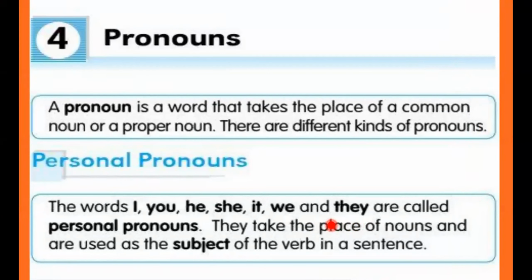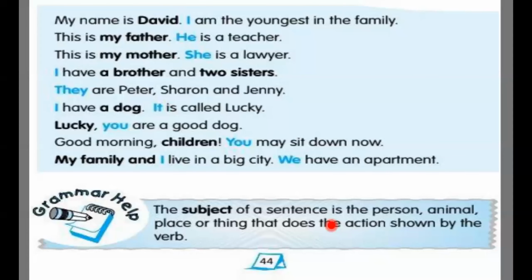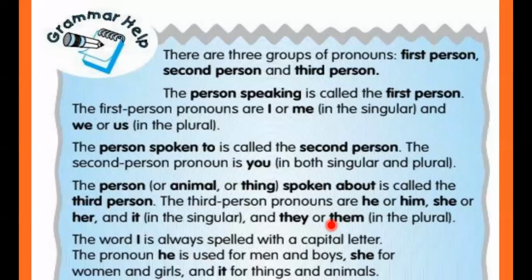Yes. So I also told you, right? I gave you one tip: subjects always come at the starting, objects will come at the end. So we does not come at the end. We are going to the market. So we comes first, so subject pronouns come at the start. That's how you can guess. If you forget, I gave you how to learn sentences, right? Subjects always come in the starting, and objects come at the end, and sometimes in the middle.